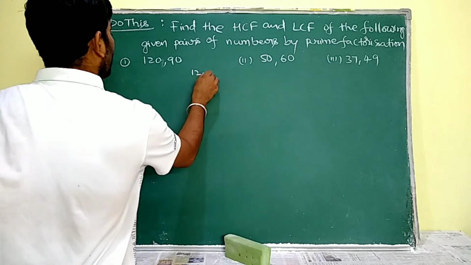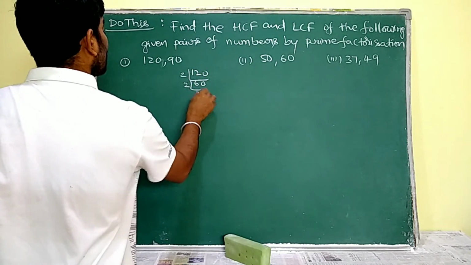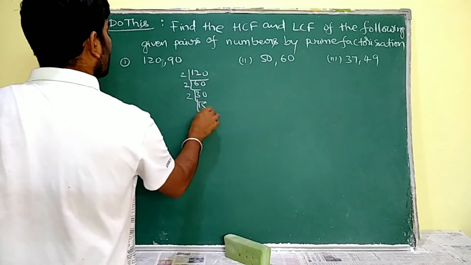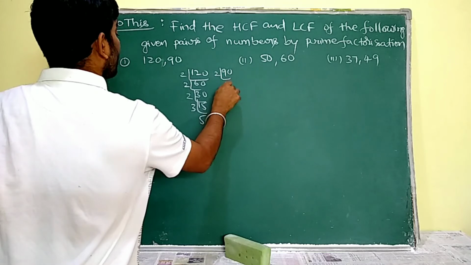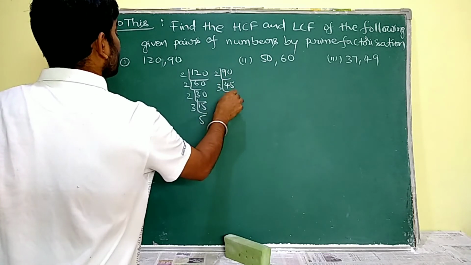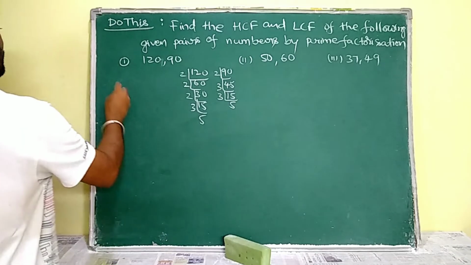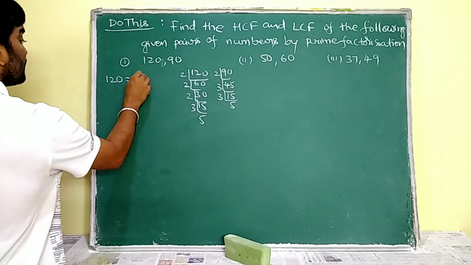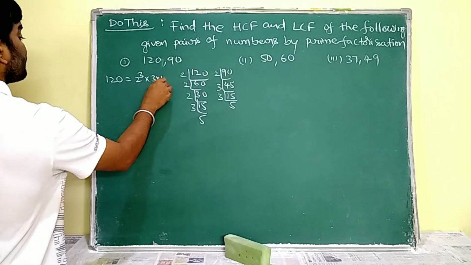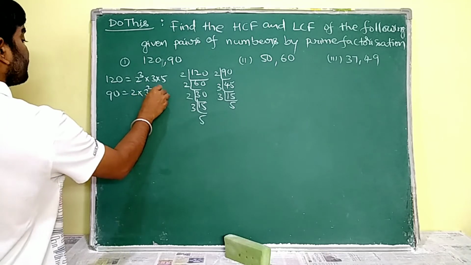Firstly, you have to prime factorize this 120, ma. 2 60s are 120, 2 30s are 60, 2 15s are 30, 3 5s are 15. Similarly, this 90, ma. 2 45s are 90. Okay na? 3 15s are 45, 3 5s are 15. Now just prime factorize it: 120 as 2 cube into 3 into 5 and 90 as 2 into 3 square into 5.